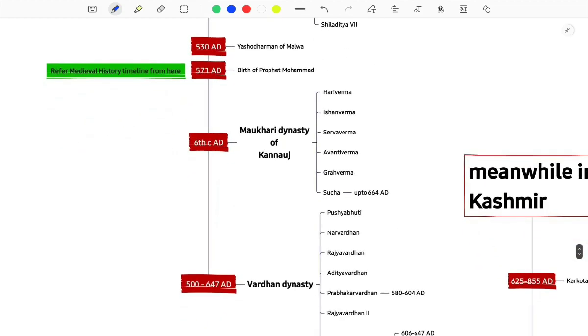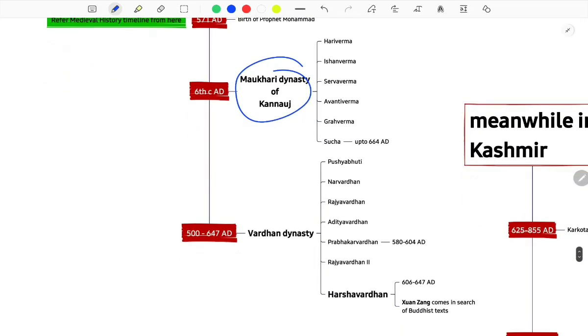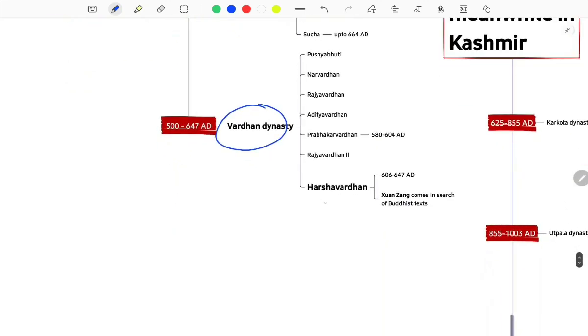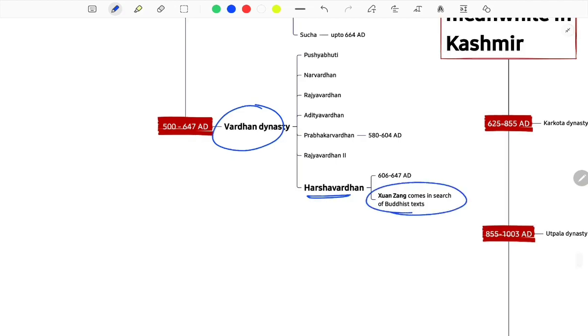Then this is your Mokri dynasty of Kannauj. Then Vardhan dynasty, most celebrated king Harshvardhana. Huien Tsang came during the reign of Harshvardhana in search of the Buddhist texts, everything.